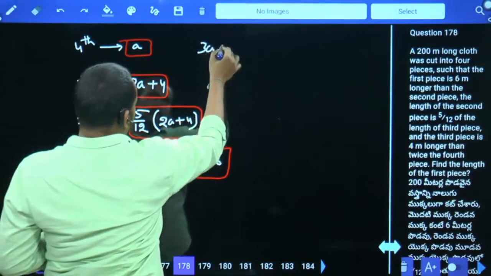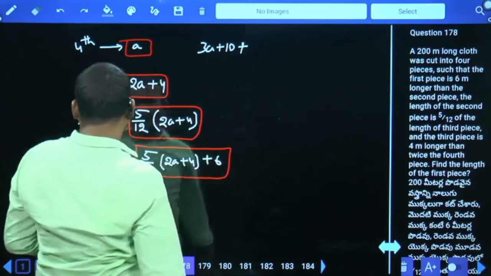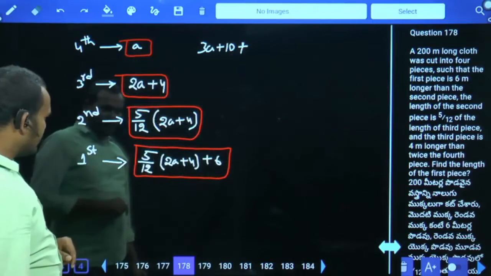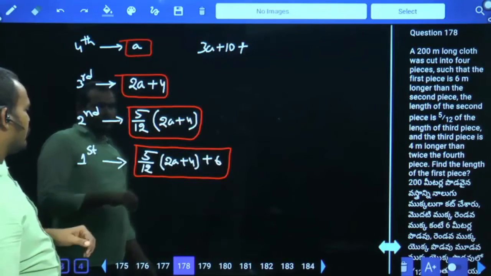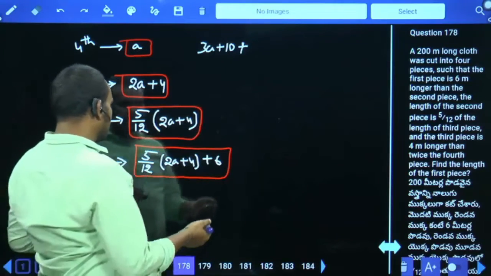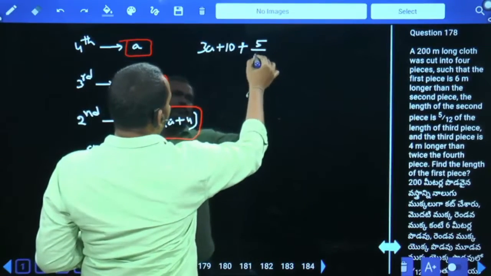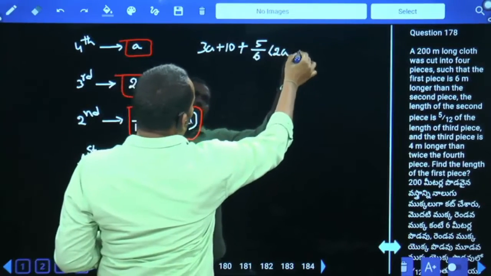3A plus 10 plus, again the second and first terms are added: 5 by 12 of 2A plus 4, and 5 by 12 of 2A plus 4. It will be 2 times, nothing but 10 by 12, which we write as 5 by 6. 5 by 6 of 2A plus 4.